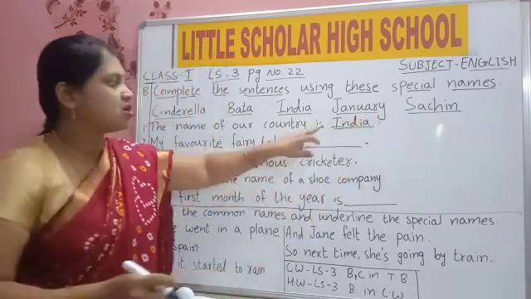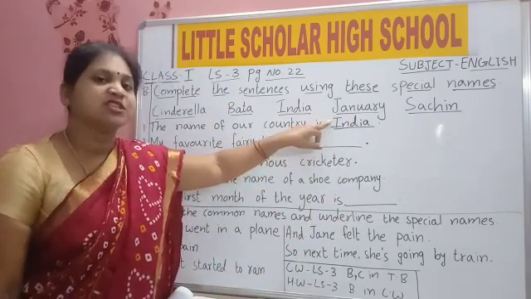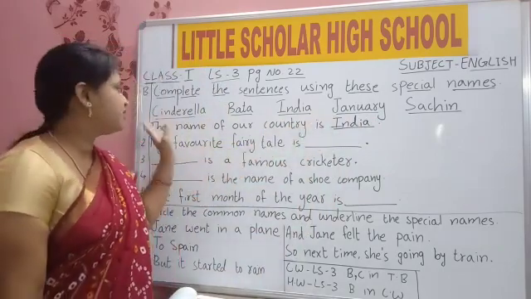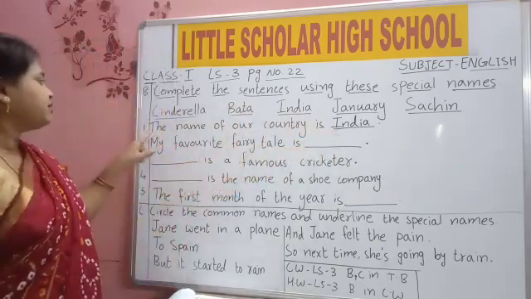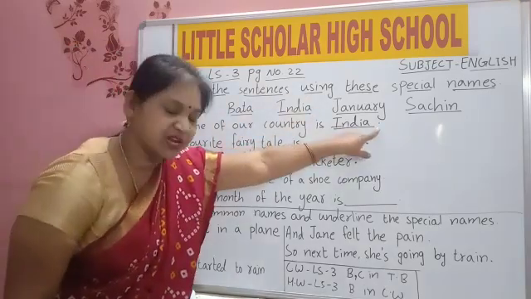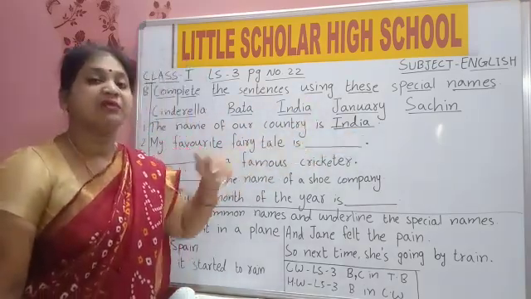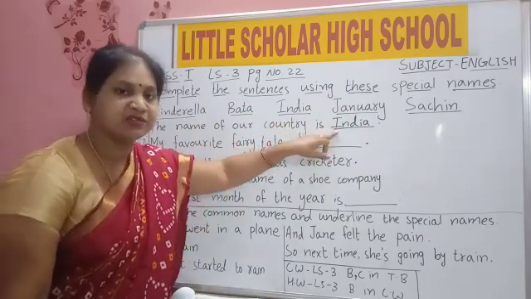You saw I started India with a capital I because it is a special name. Special names, even in the middle of a sentence, we will write with a capital. Before starting the sentence, we write capital. At the end of the sentence, we put a full stop. But if we have any special names in the sentence, we will use capital letters for those words.